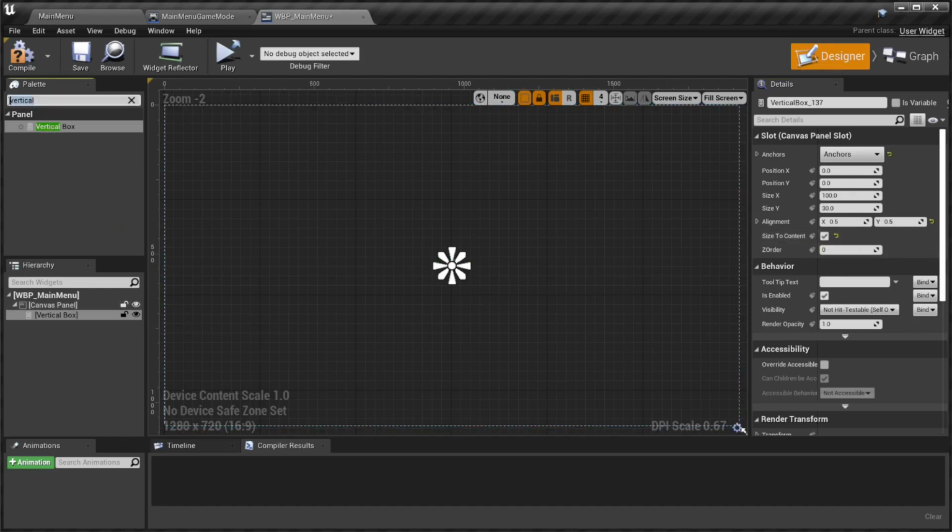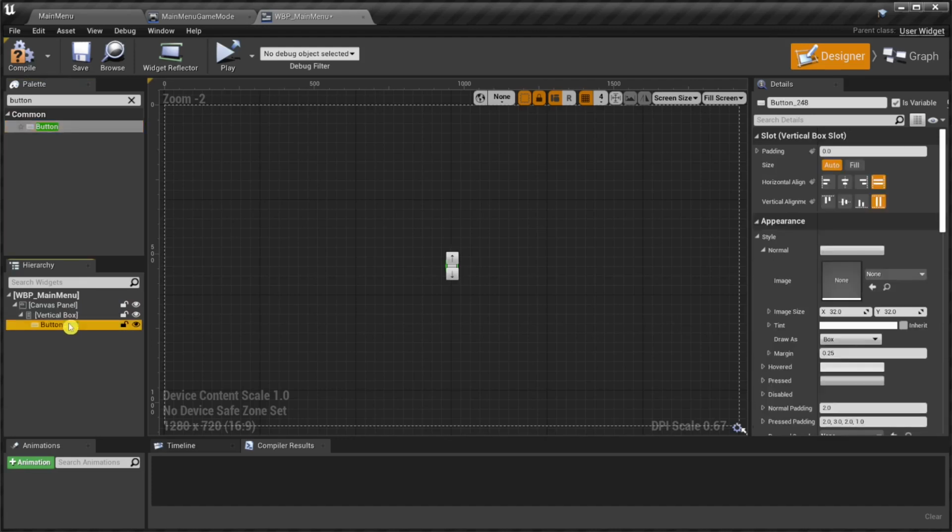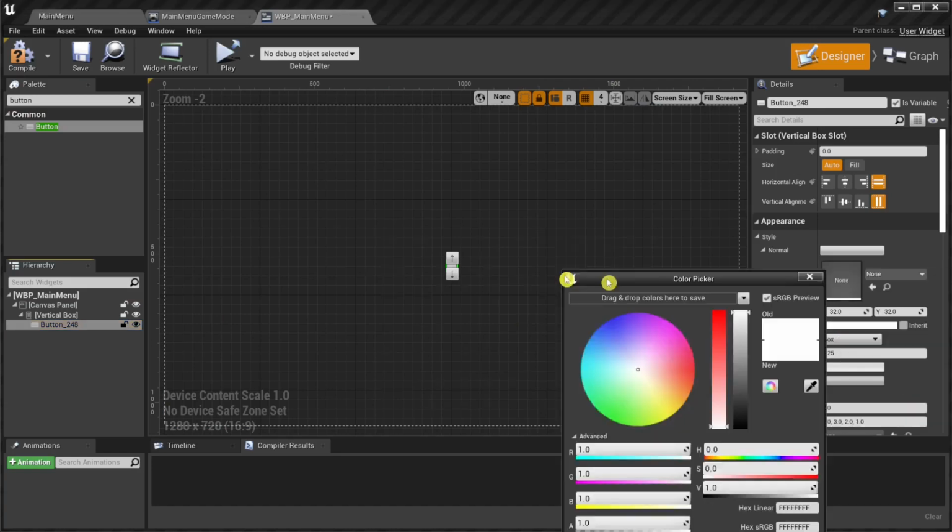Next, we add the first button. I'm setting the button color to something a bit more interesting. You're under no obligation to do this.